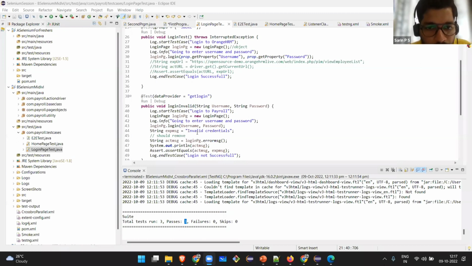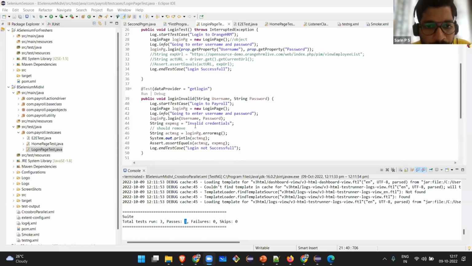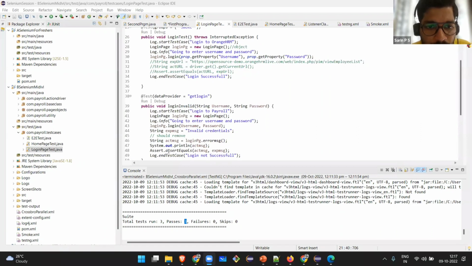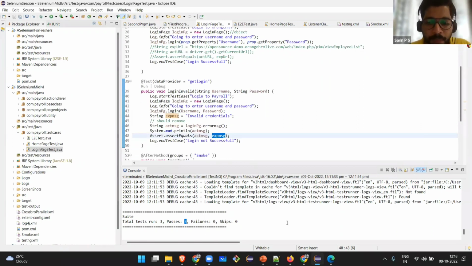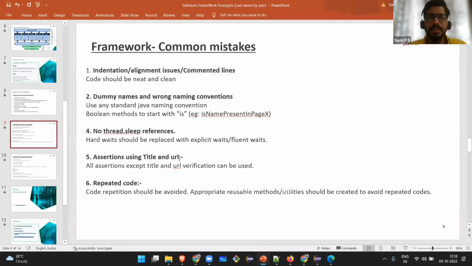See, I am in the login page. After entering the home page, it will check whether I have reached the home page. In the home page, it will take some values and check whether the expected and actual values are the same. One important thing is, no test case is complete without assert. Assert is like us sitting in front of the screen and checking manually whether the test case is working properly. We give that task to assert.